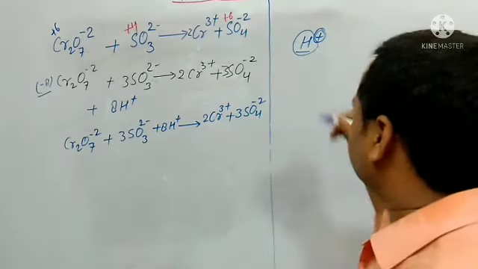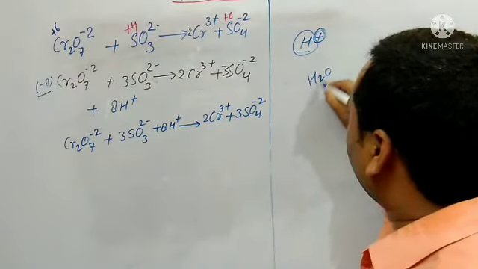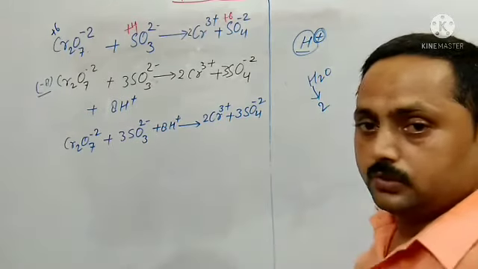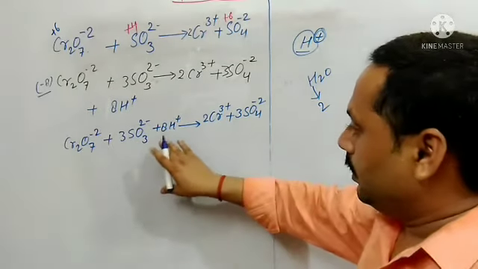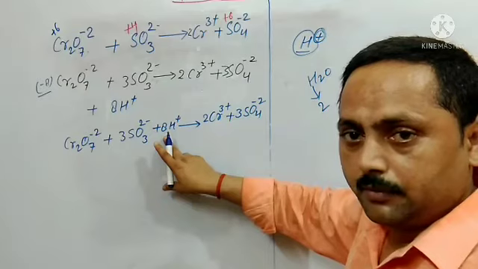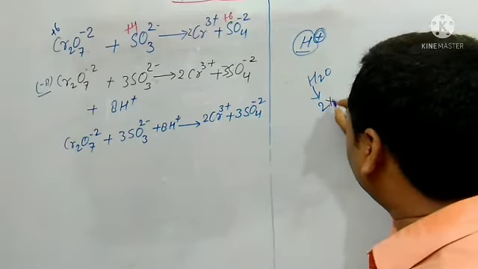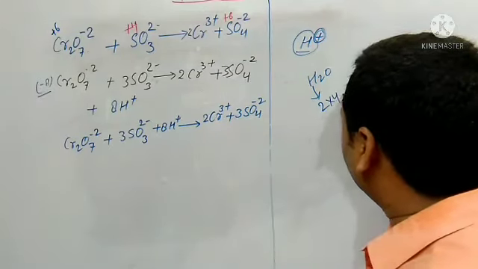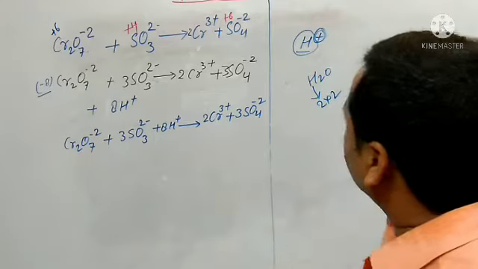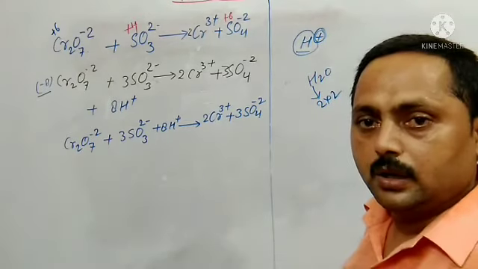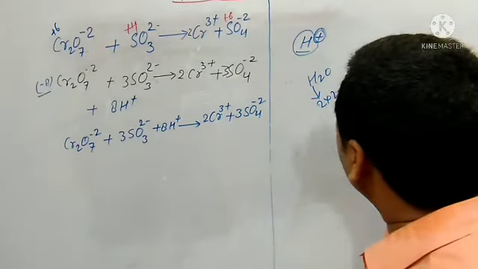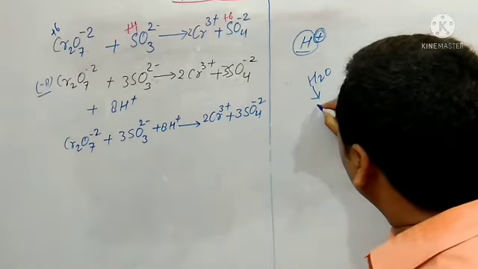In one H2 molecule, how many hydrogen are there? 2. So 8 hydrogen are there, we have to make that 8. If I multiply it by 4, that will be 8. Sorry, if I multiply it by 2.